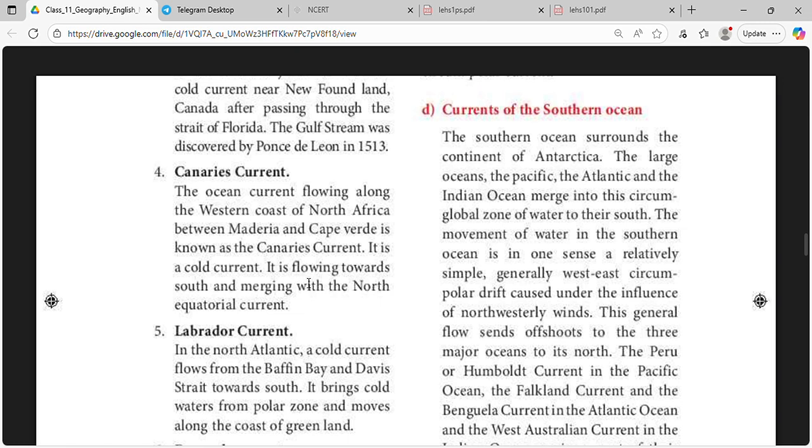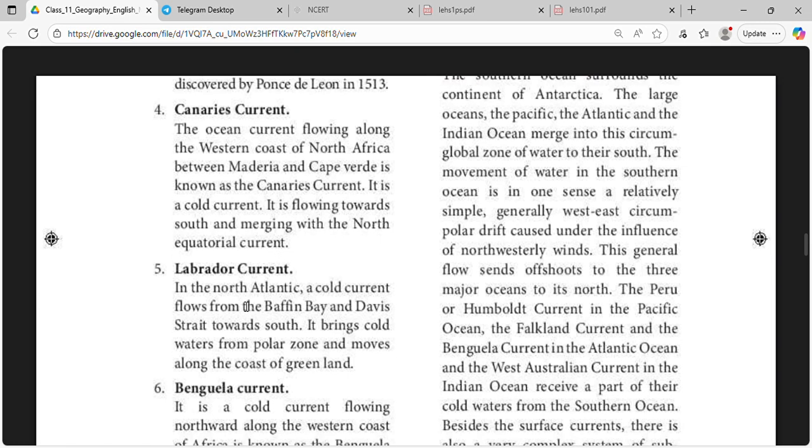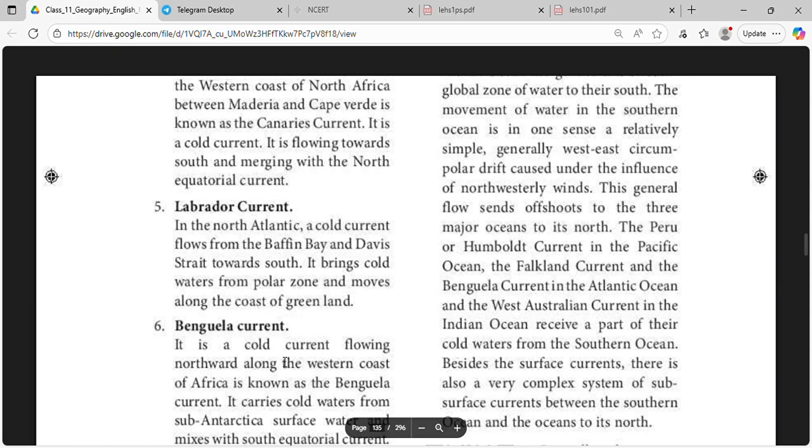It is a cold current. It is flowing towards south and merging with the north equatorial current. Labrador current is a cold current. It flows from Baffin Bay and Davis Strait towards the south. It carries cold waters from the polar zone and moves along the coast of Greenland.